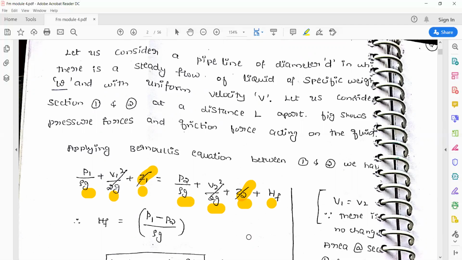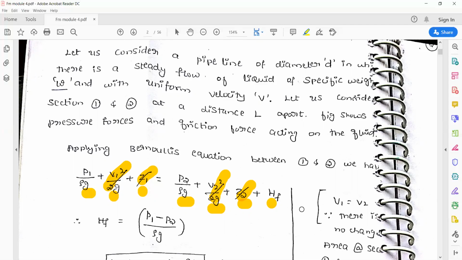So that is, potential head remains same. And also the cross sectional area is same. The area of the pipe is same. Even velocity also remains same. So V1 is equal to V2. So both can be cancelled.